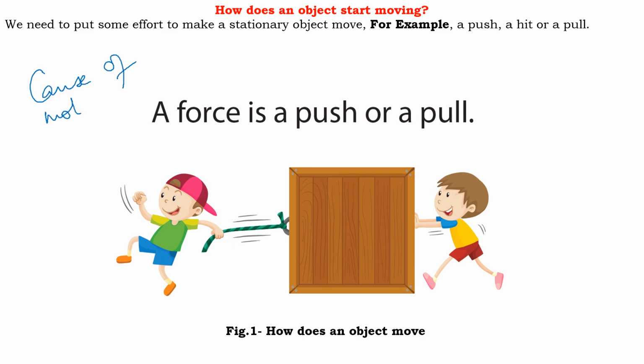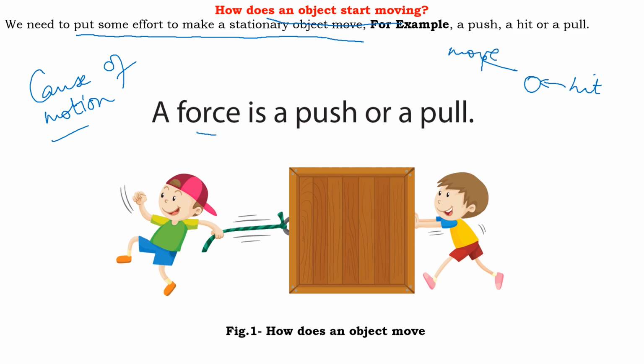In the previous chapter, we have studied how the motion of an object is described. But how this motion is caused, that we are going to study today. So how does an object start moving? The very basic thing, we need to put some effort to make a stationary object move, isn't it? If a ball is at rest, you have to hit it so that it can move. Clear? So a force is a push or a pull. This is a very simple and basic explanation of force.